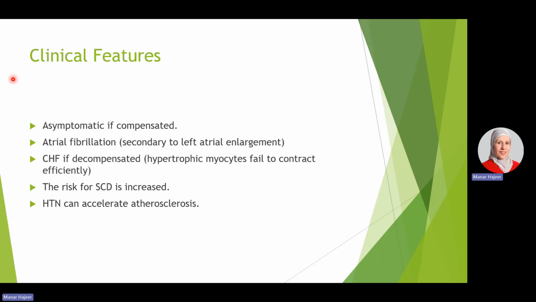However, they might develop atrial fibrillation secondary to the left atrial enlargement, and congestive heart failure if decompensated because the myocytes will fail to contract effectively, as we said, due to the relative ischemia, and the risk of sudden cardiac death is increased. Also, hypertension can accelerate atherosclerosis, so these patients can also develop symptoms and the ischemic heart disease consequences.